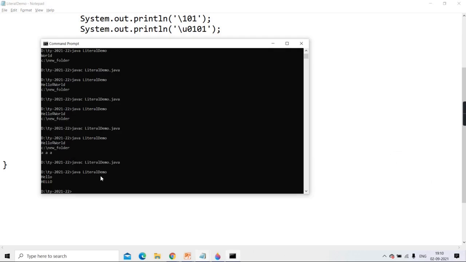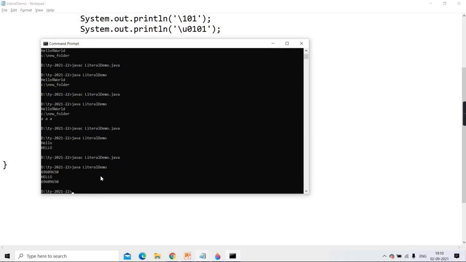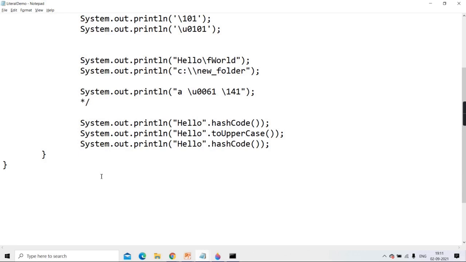Getting on, guys? See, at both the places, is the hash code printed different or same? Same. Same. So this proves what? That if your string is a constant string, then as many times as you use the same string in the program, every time is it going to create a new object, or are they all going to refer to one copy only? Yes, guys. Are they all referring to the same copy?